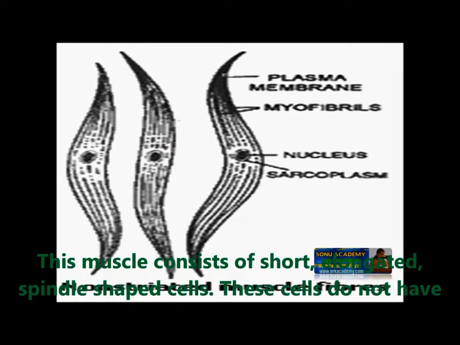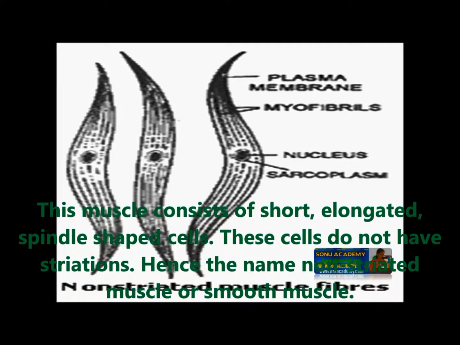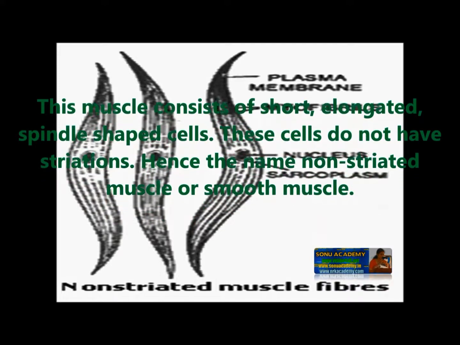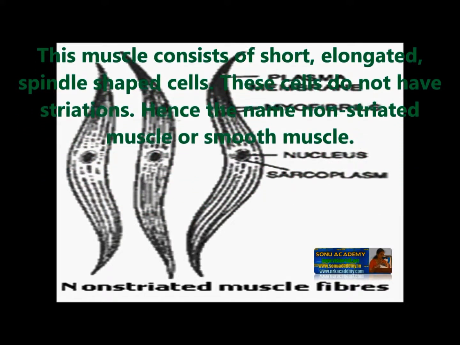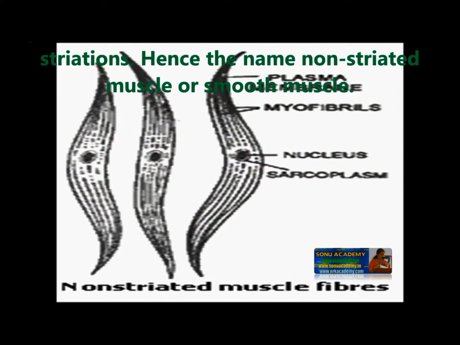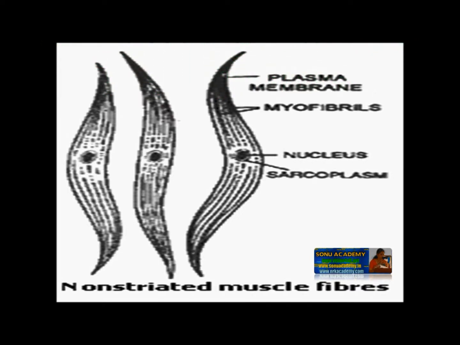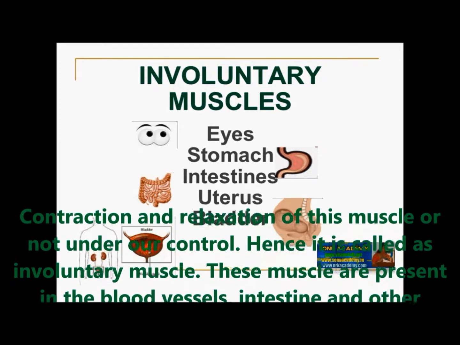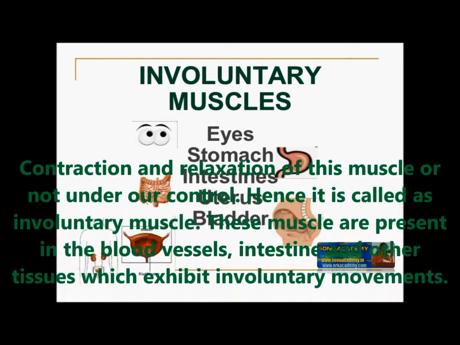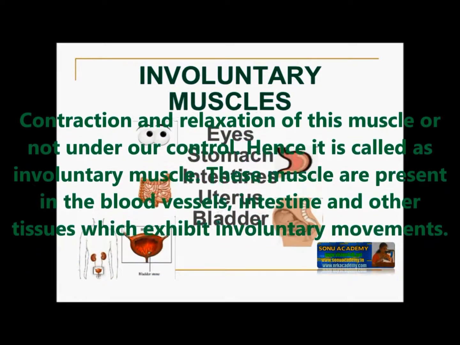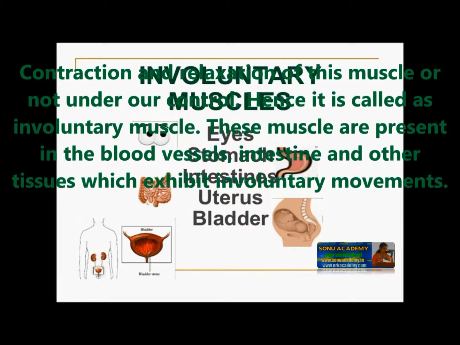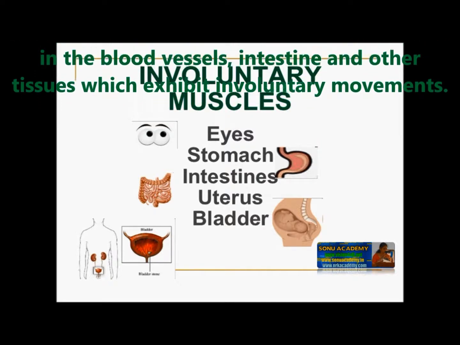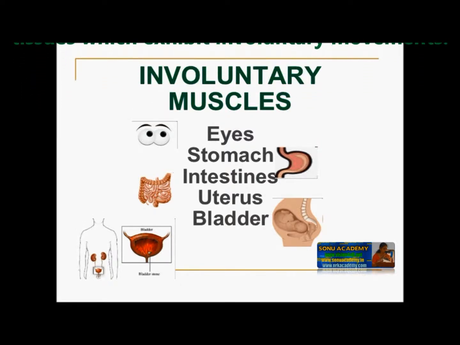Non-striated muscle. This muscle consists of short, elongated, spindle-shaped cells. These cells do not have striations. Hence the name non-striated muscles or smooth muscles. Contraction and relaxation of this muscle is not under our control. Hence it is called involuntary muscle. These muscles are present in blood vessels, intestine and other tissues which exhibit involuntary movement.